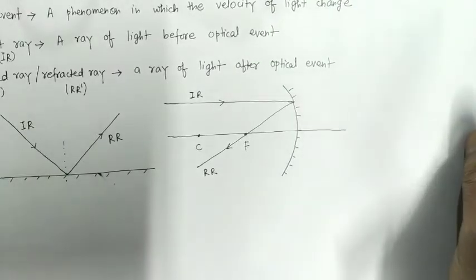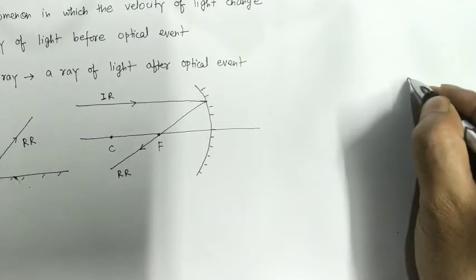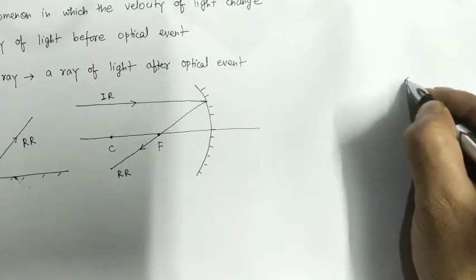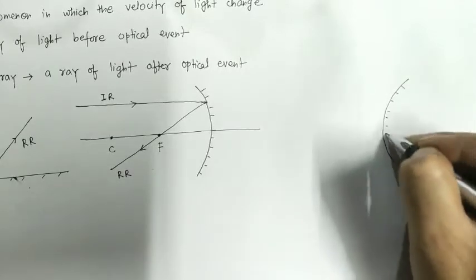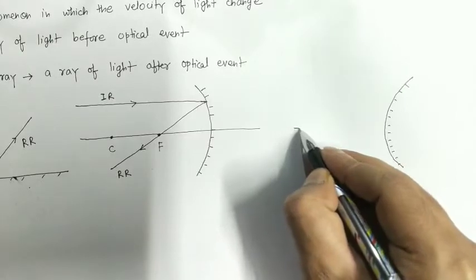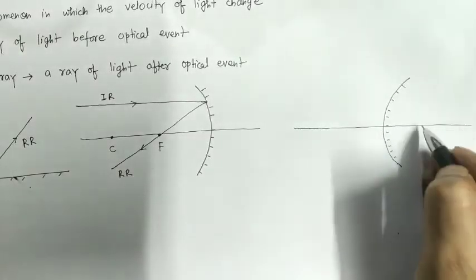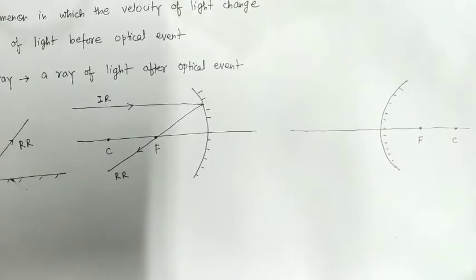Let us take one more example. Let us consider an example of a convex mirror. Suppose this is the principal axis of the convex mirror. This is its focus. This is the center of curvature.